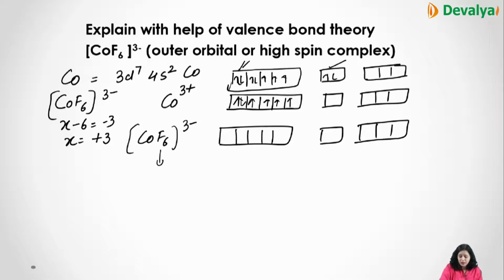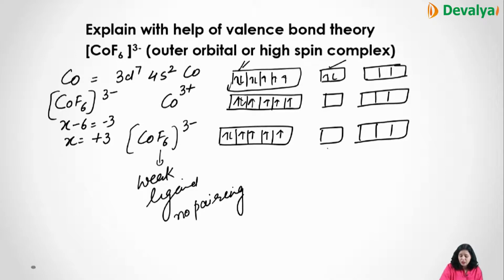Fluorine is a weak ligand. So with a weak ligand, no pairing will occur. There will be no pairing, the electrons will remain as they are. Fluorine will give the electrons in the 4s, 4p and 4d. 1, 2, 3, 4, 5, 4, 5, 6.